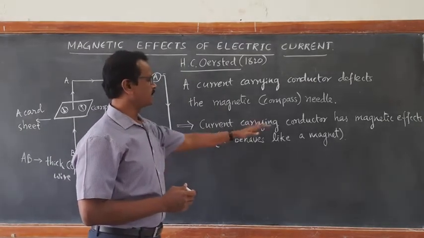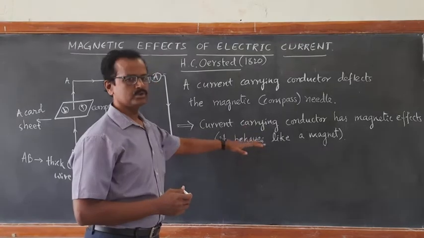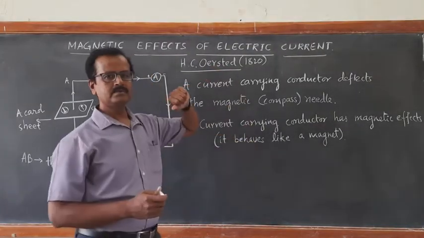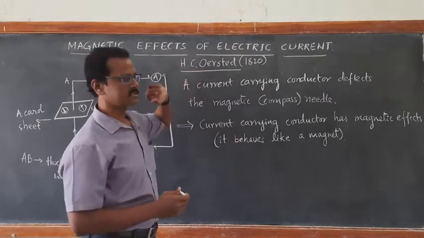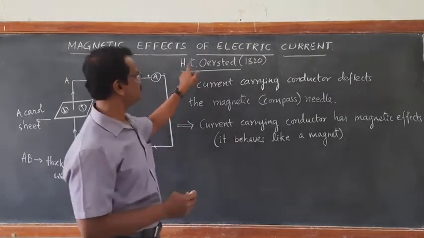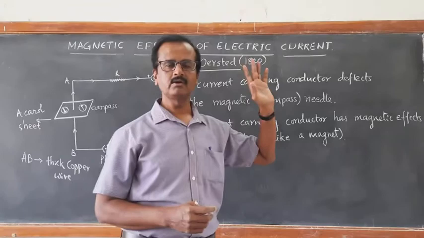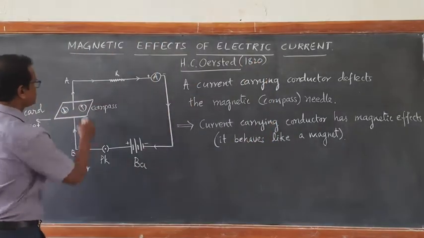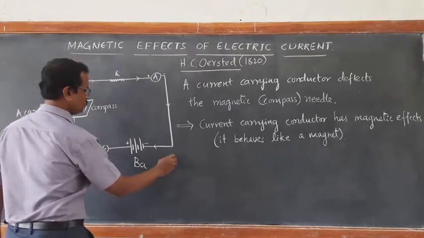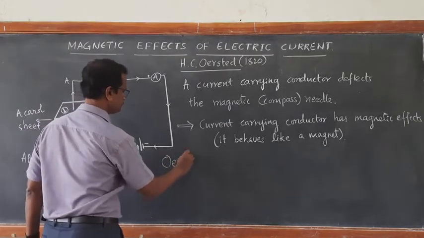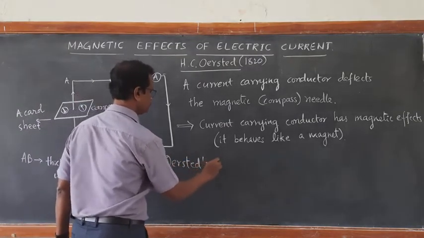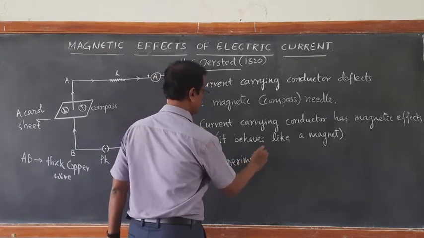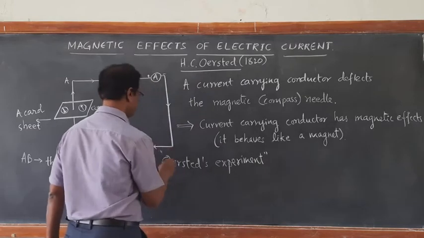So a current carrying conductor behaves like a magnet. This was a very important thing which was discovered by Hans Christian Ørsted in 1820. So this is called Ørsted's experiment.